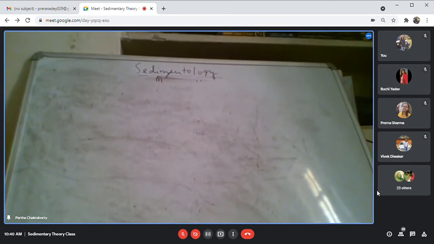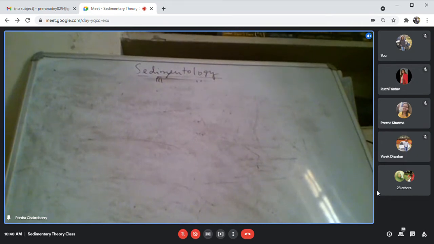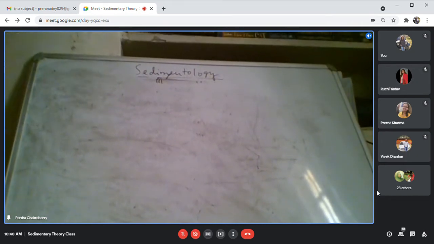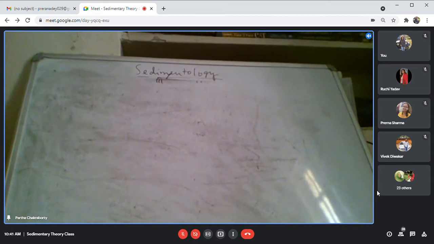Now, what are the controls on a delta? Because we have discussed that the delta is basically controlled by the feeder system and the receiving basin. For a feeder system, the volume and the caliber are the two more important things.